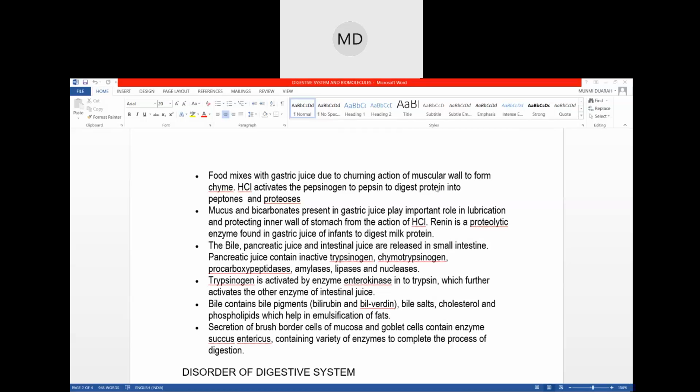Okay. Then comes the small intestine. From the stomach, the food will travel to the small intestine. So in the small intestine, what happens? Bile, the pancreatic juice, and the intestinal juice all act together upon the food. The pancreatic juice contains the inactive trypsinogen, chymotrypsinogen, carboxypeptidase, amylase, lipase, and nuclease. All these are enzymes, so pancreatic juice contains these enzymes.